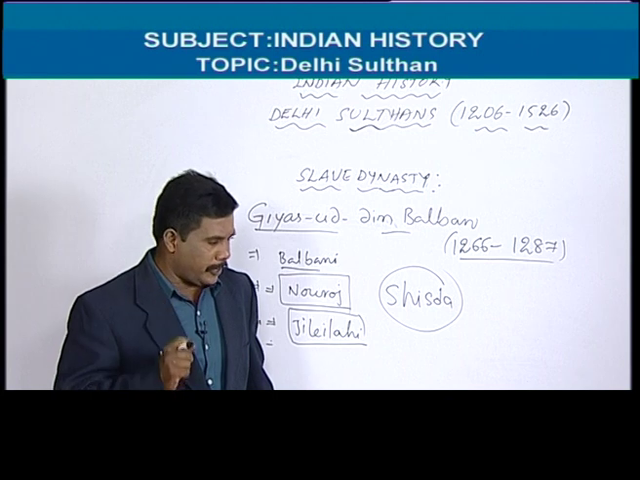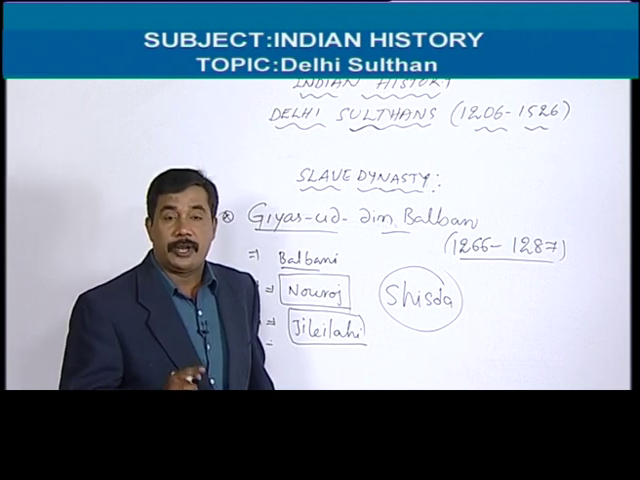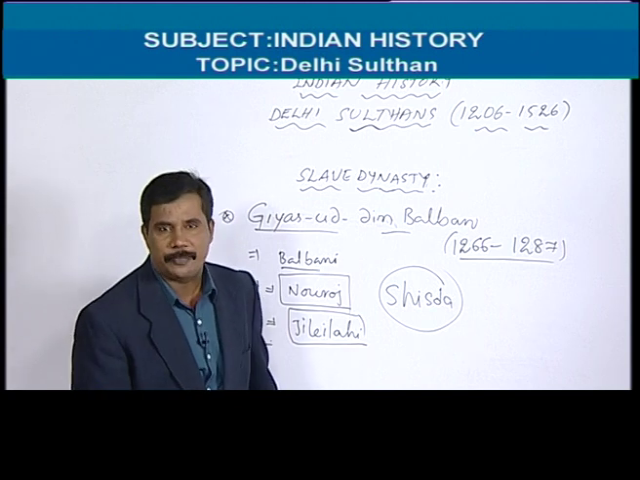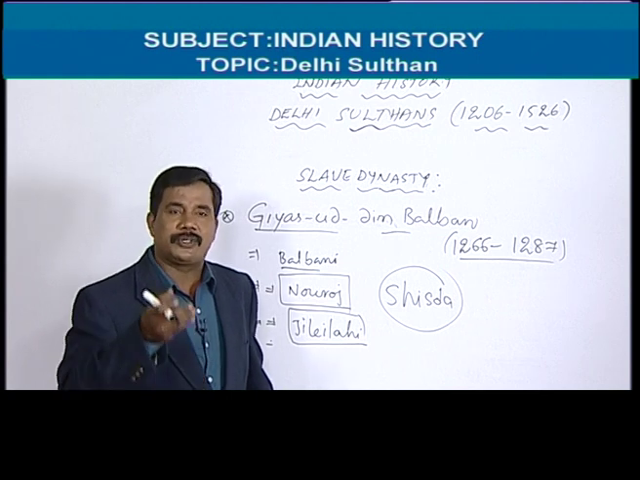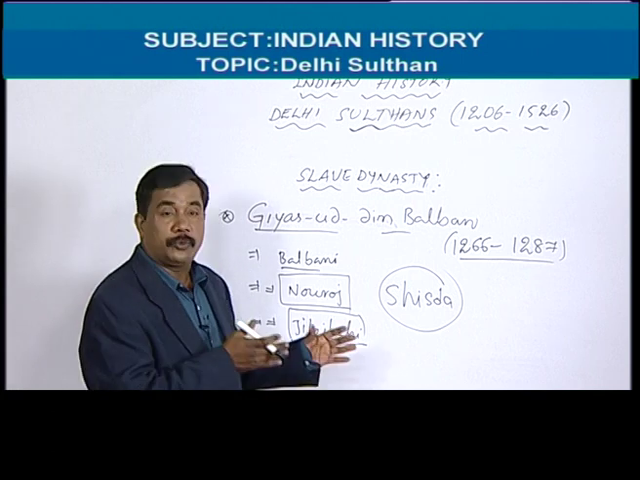For example, if any foreigner comes to visit Balban, that foreigner should come to Balban on the knees only. Because this is his style. So if anybody wants to talk with Balban, he won't give permission. That's why he is the most disciplined.